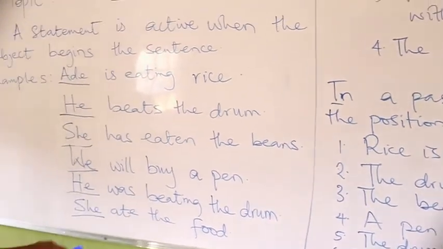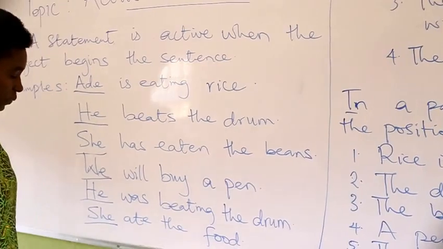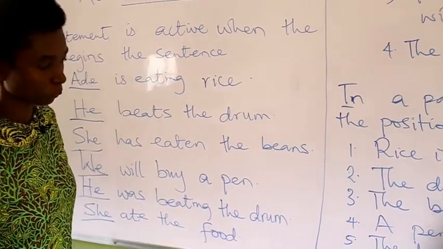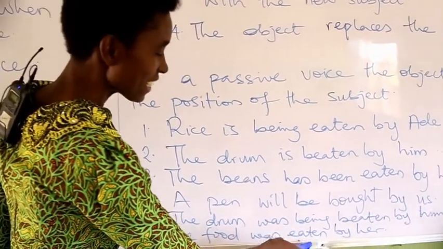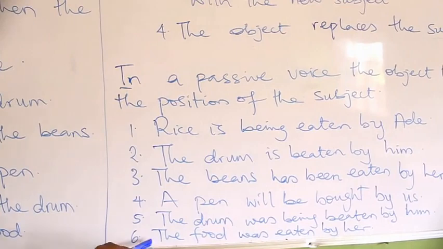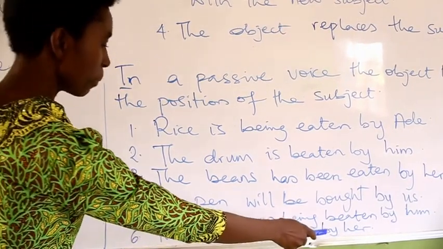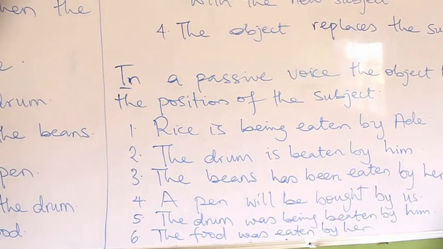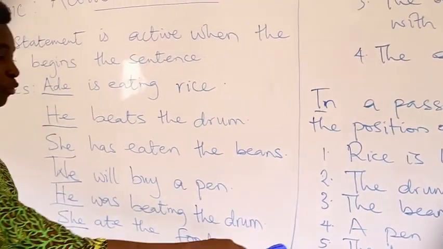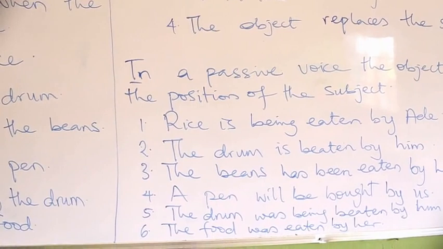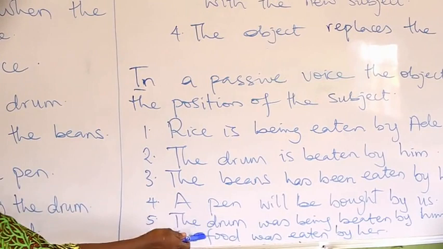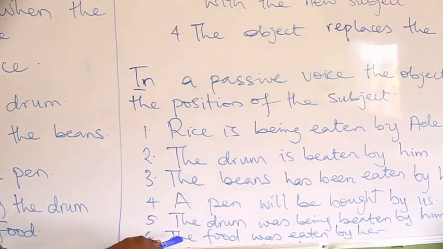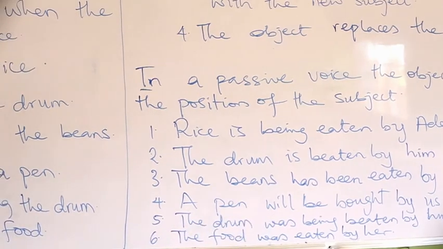Number six, she ate the food. In the passive form, the food was eaten by her. And just like I said earlier, the food that was the object in the active form has taken the position of she in the passive form. So we have the food was eaten by her.